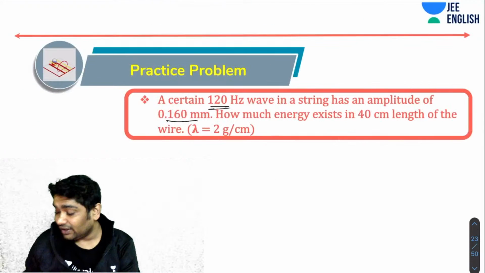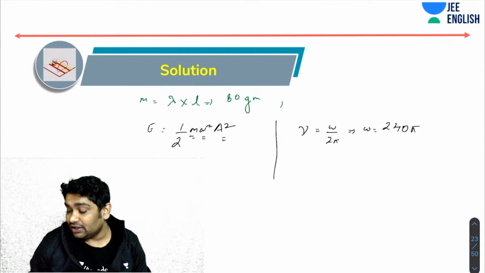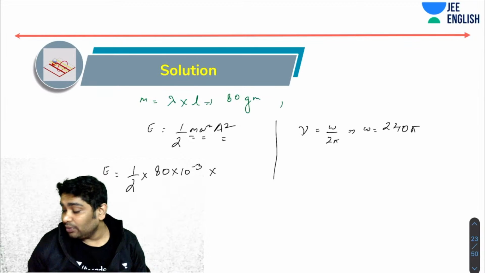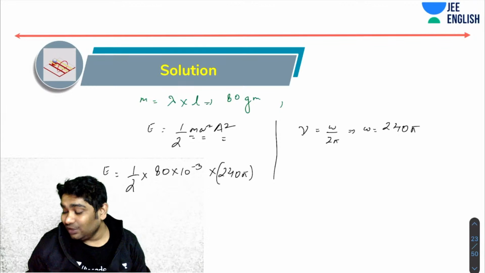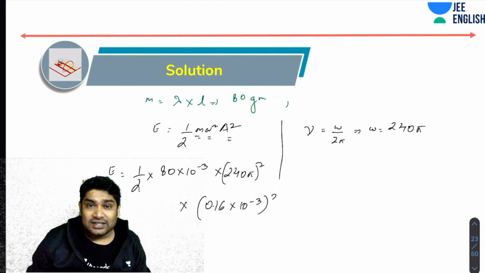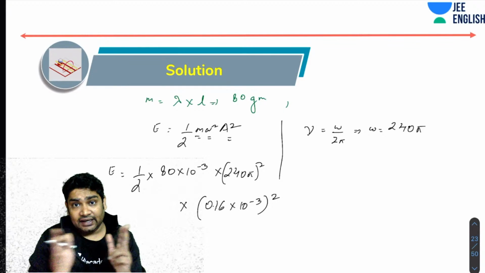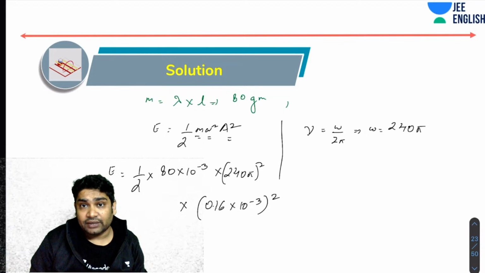Okay, nu was 120, so I'll just substitute these values here. What I'll get is energy contained in that portion is half into 80 into 10 to the power minus 3 into omega square, which is 240 pi whole square, into A square. A was 0.16 mm. So I'll just simply solve this expression and get my answer. That is the energy contained in a 40 centimeter length of the string.